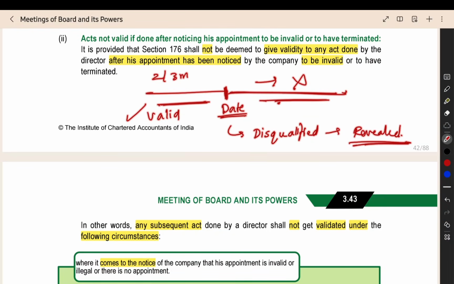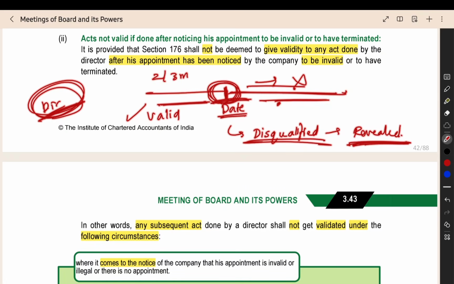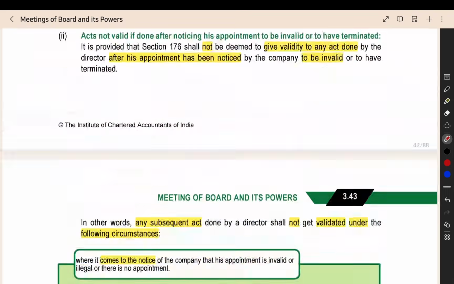So, if any person is doing any contract with the particular director who is disqualified on this date, then the contract will not be valid. It will not be considered as a proper contract, because only a director should do it. From this date, it was revealed that he was disqualified. Then after this date, whatever work he is doing, he will not be considered to be doing it as a director. If he does anything like that, it will be void.